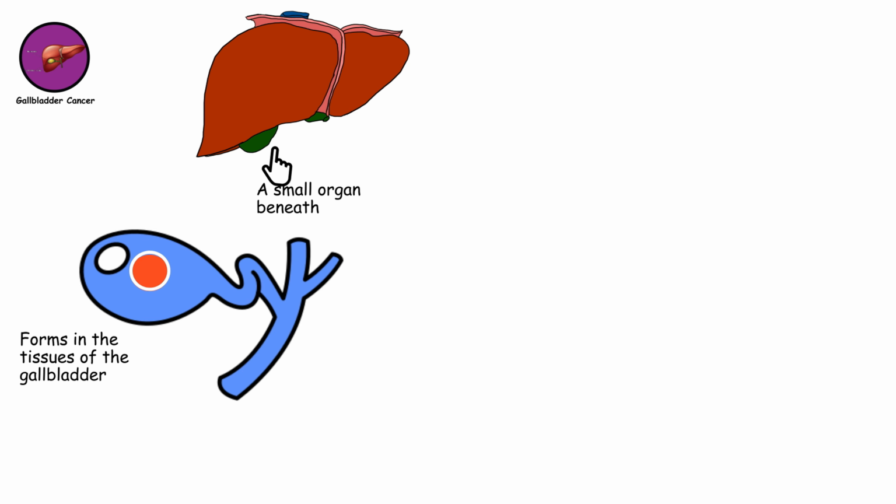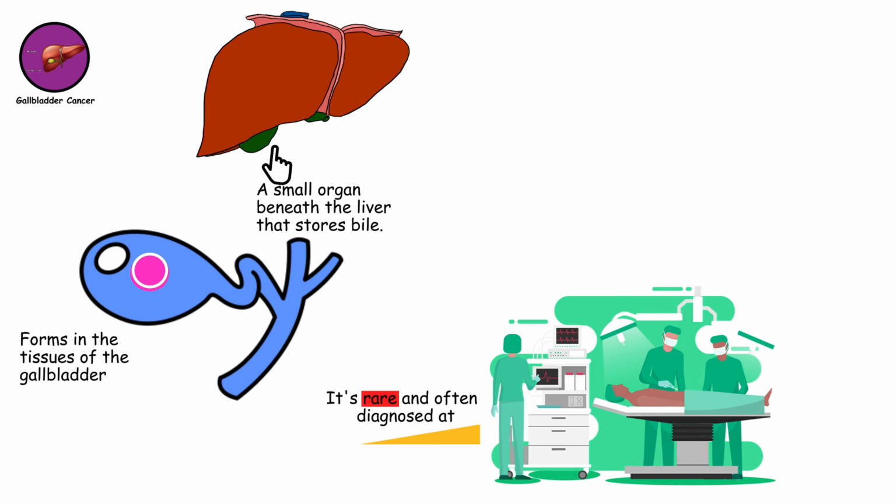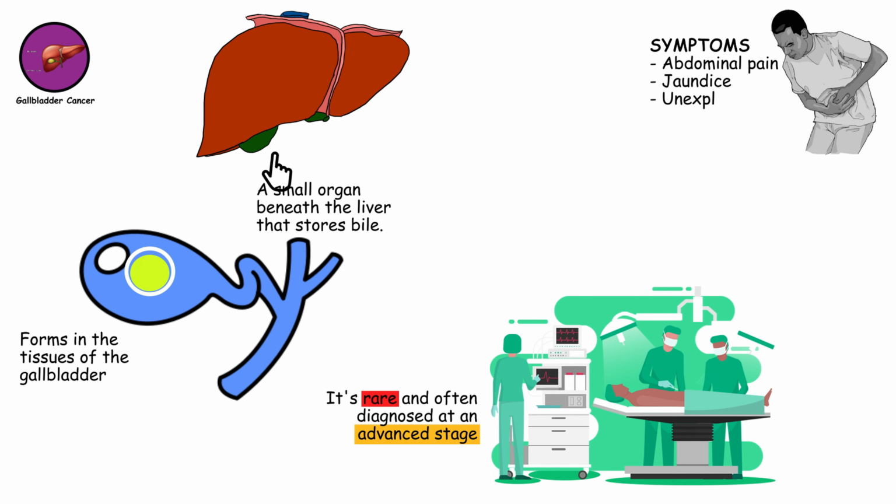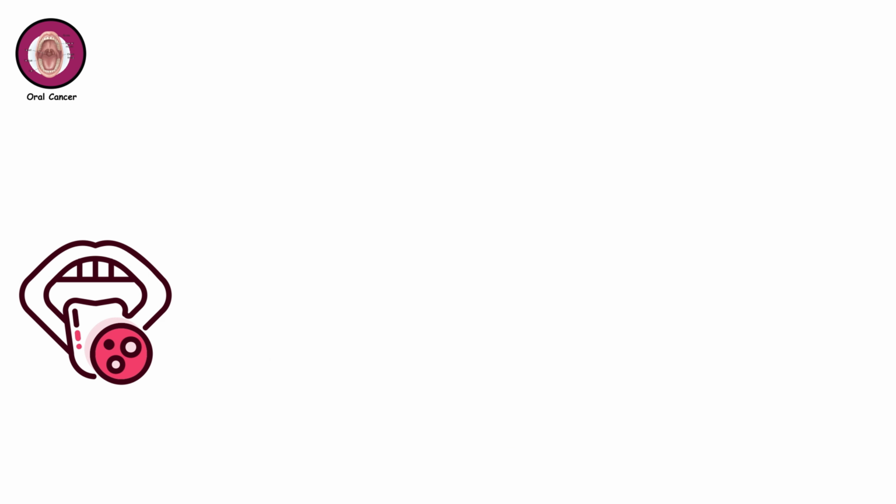Gallbladder cancer. Gallbladder cancer forms in the tissues of the gallbladder, a small organ beneath the liver that stores bile. It's rare and often diagnosed at an advanced stage due to nonspecific symptoms like abdominal pain, jaundice, or unexplained weight loss.